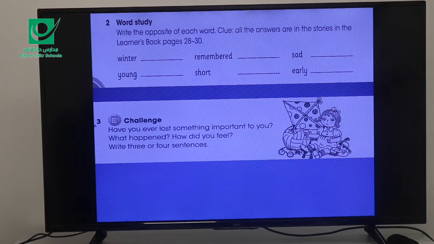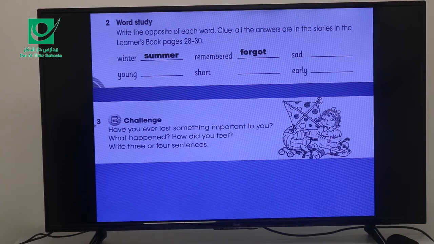Exercise number 2, write the opposite of each word clue. All the answers are in the stories in the learner's book on pages 28 to 30. Winter, what is the opposite of winter? I think you can say it is summer. The opposite of remembered in the past, forgot.